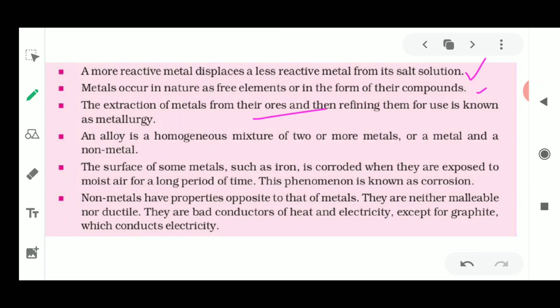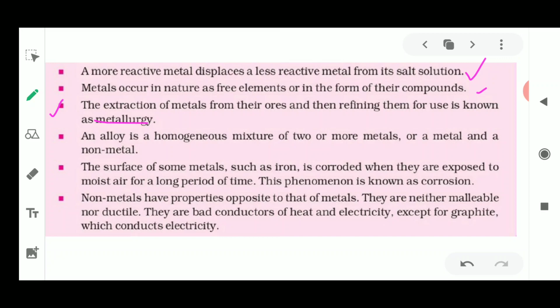The extraction and refining of the ore is done under a process called metallurgy. So what is this metallurgy? Metallurgy is the extraction of metals from their ores, and then refining is done. This is studied under the branch of metallurgy. Please remember this word, this is again a new word. So amphoteric oxides and metallurgy, read about these two new words.